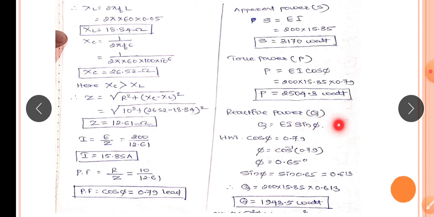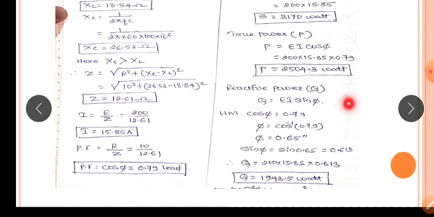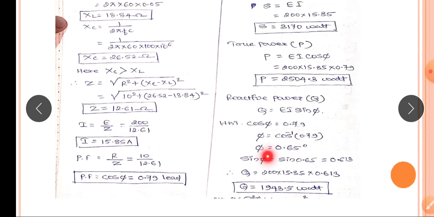Next, reactive power Q equal to EI sin phi. So we have to find out the sin phi, as we know that cos phi equal to 0.79. So phi equal to cos inverse of 0.79. So phi equal to 0.65 degree. Hence, substitute the phi angle in the sin phi. So sin of 0.65 equal to 0.613. Sin phi value is 0.613. Substitute in the reactive power equation. So Q equal to 200 into 15.85 into 0.613. So you will get as a reactive power Q equal to 1943.5 watt.